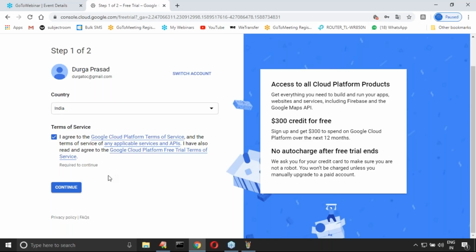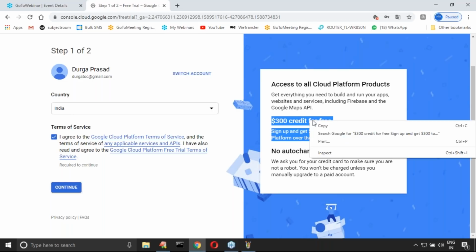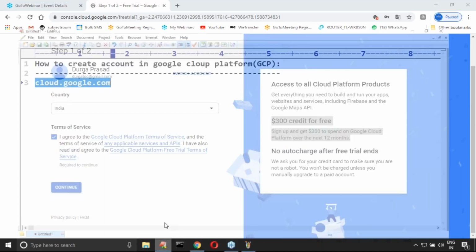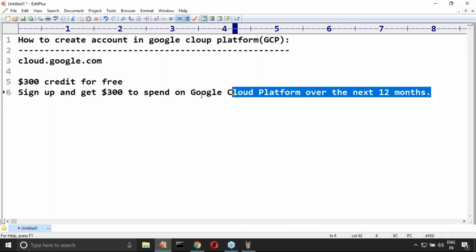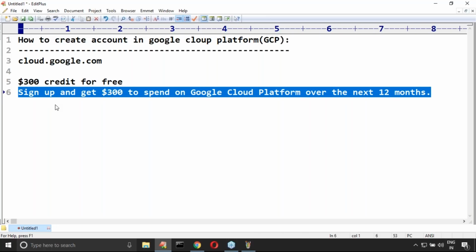I agree to the Google terms and conditions. Continue. But here on the right-hand side, very important: good news for you, it is waiting for you. Just observe carefully. Yes, $300 credit for free, over the next 12 months. In the next 12 months, happily you can use these $300.